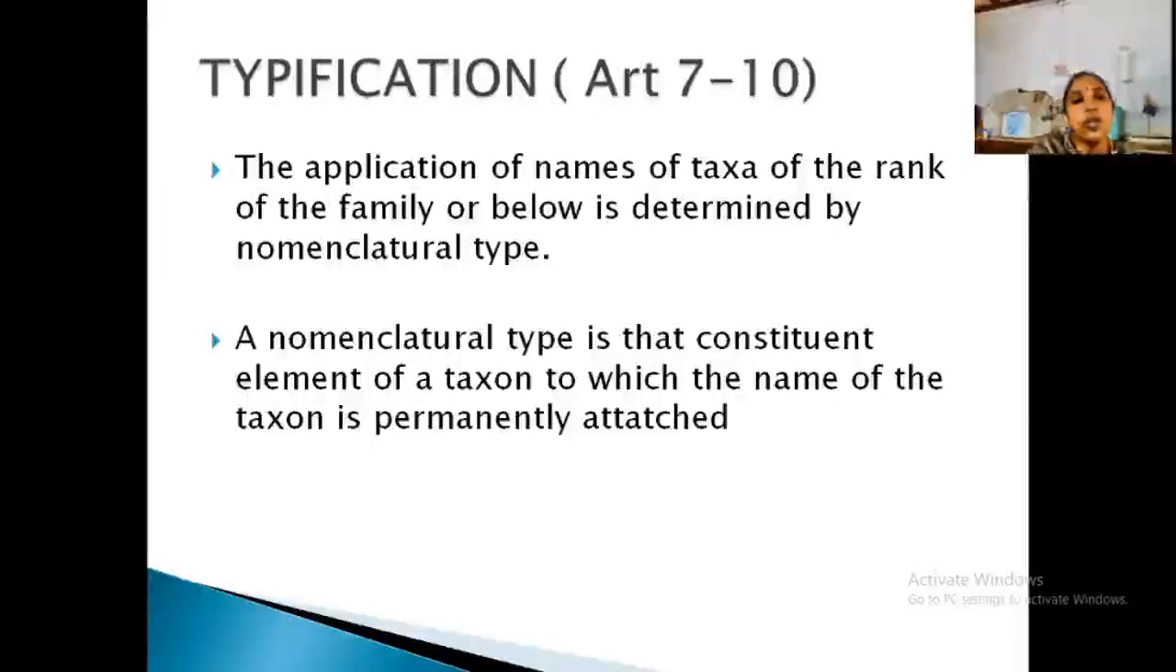Another important rule of ICN is typification. In valid and effective publication you are now familiar with the term type. A description without a type is invalid or illegitimate. So type is very important. The element or constituent upon which the taxon is described is the type, known as the nomenclatural type, to which the name of the taxon is permanently attached. So this is very important, typification.